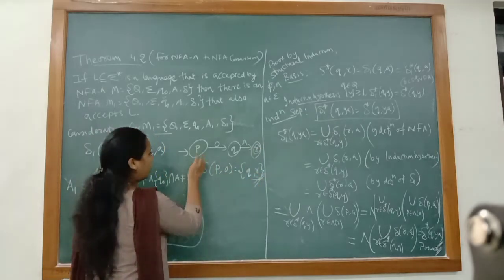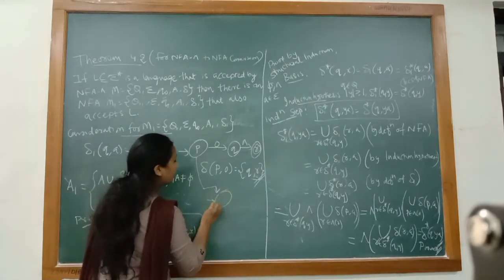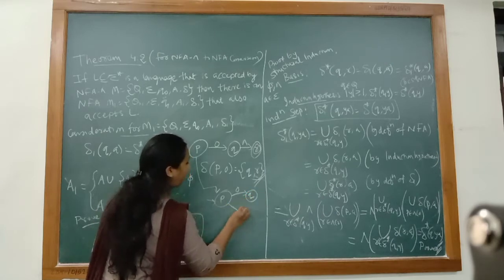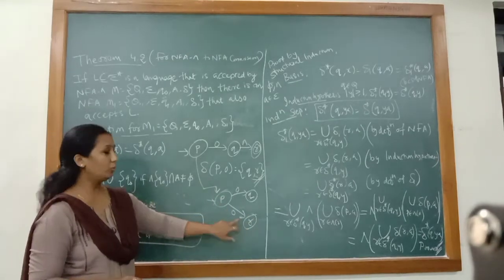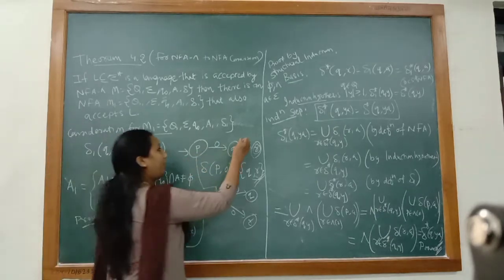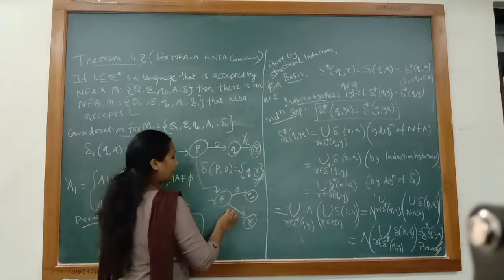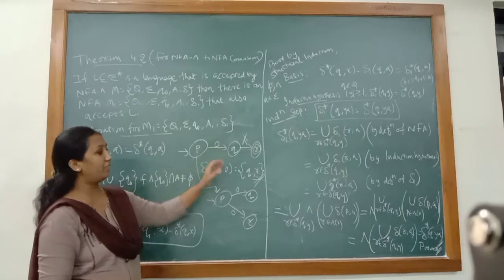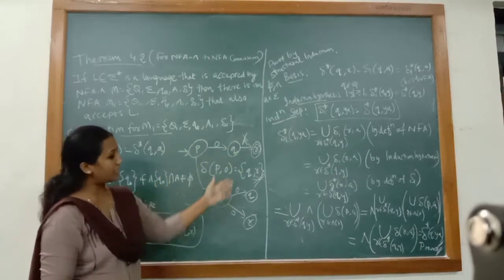Now, if I want to convert this NFA null to NFA, the simple way is to directly give the transition from P to R through 0. What exactly I did here is, when I want to remove null, directly introduce a transition for the same symbol from P to R. So this is a simple way to convert NFA null to NFA. In both cases we can see that the number of states remains the same.